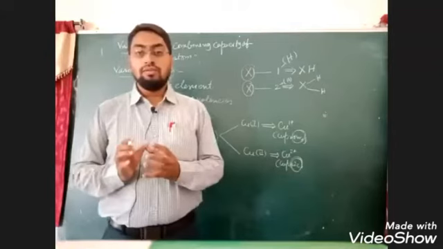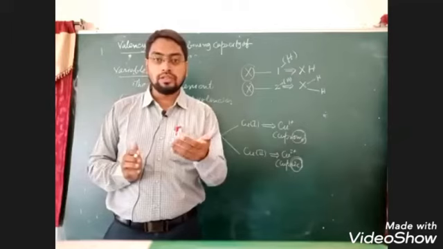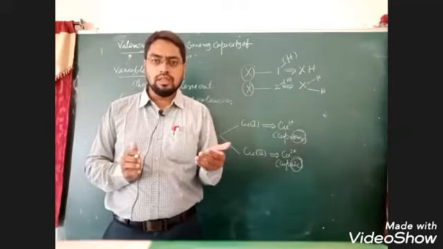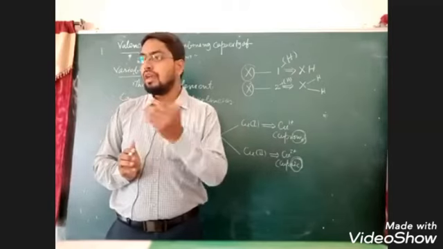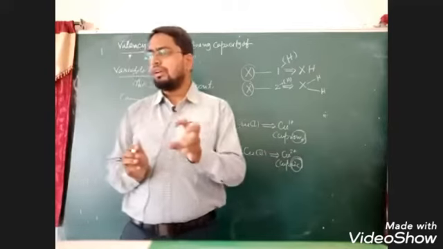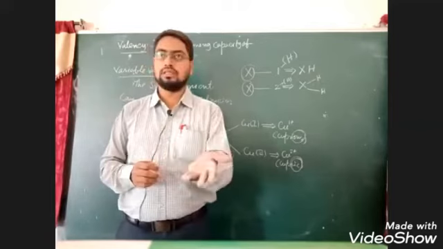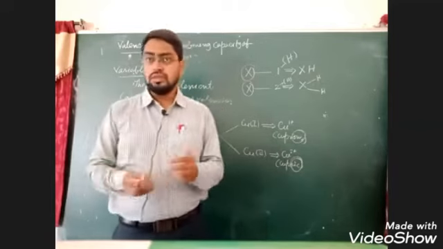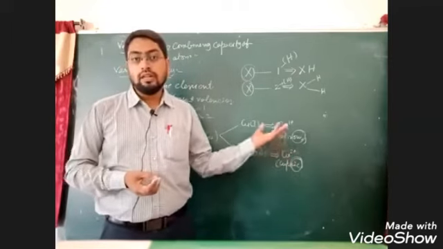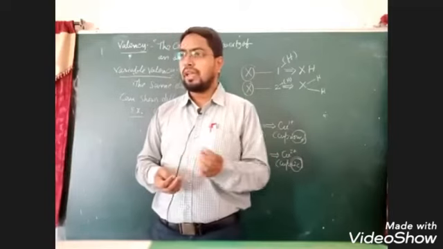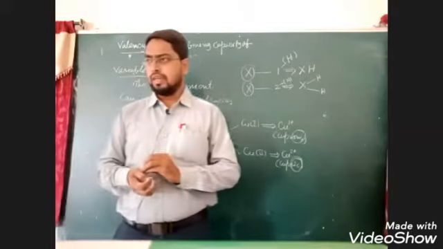We can say when an atom, a similar atom, can exhibit different valencies, then it is called variable valency. When we are naming any ion, if its valency is less, then it is denoted by ous as a suffix. If its valency is more, a larger number, then it will be denoted by the name ic as its suffix. Now it's clear. We'll see another example with it.